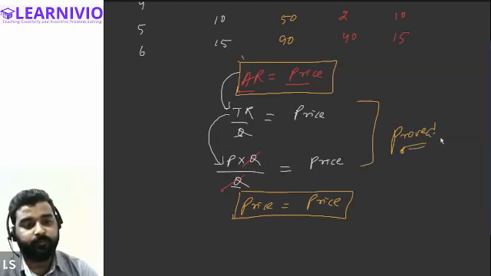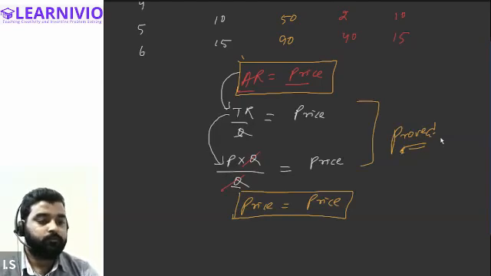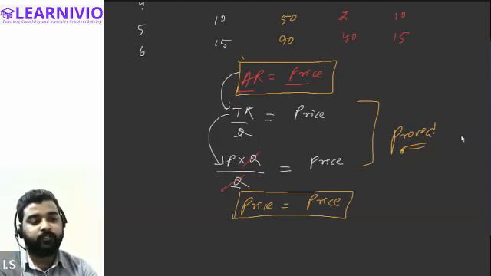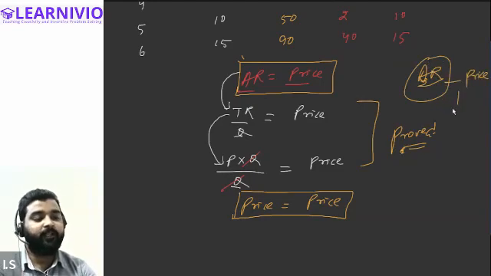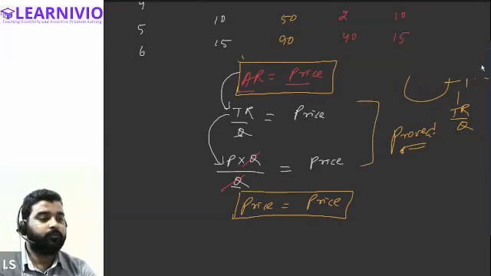Is this clear, everyone? So the whole thing is that if in any question you are required to calculate average revenue, and you are also provided with the price of the commodity, then instead of calculating the average revenue by dividing the total revenue by quantity, you can directly write the price of the commodity wherever you are required to find the average revenue. All right, everyone, is this clear, all of you? Shall I explain this again? Anyone having any doubt? Okay, all right.